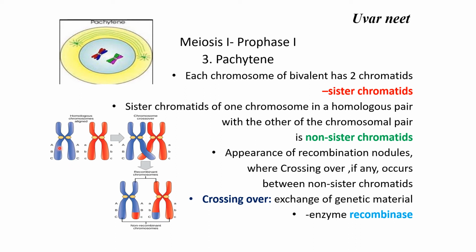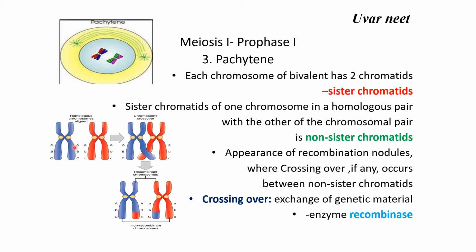And you can see the nature of the genes distributed, which is shown by configuration as capital A, capital B, capital C. In the other chromosome of the homologous pair, you will see 2 sister chromatids, and for convenience we have shown here the configuration of the genes as small a, small b, small c. We call them together the homologous chromosomal pair, or we say tetrad. Each one is called bivalent.